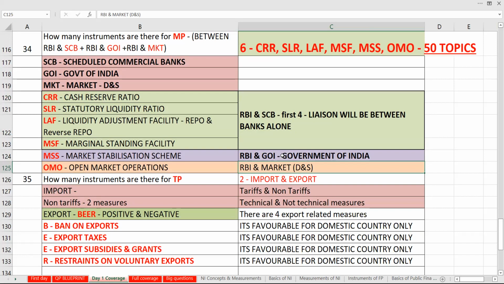Now I told you monetary policy is 6 instruments, fiscal policy is 4 instruments, and how many instruments are there for trade policy? It is going to be 2 instruments. What are they? Import and export. In import, you will have tariff. You have two heads, tariff and non-tariff. In non-tariff, you will have 2 measures, technical and non-technical. See what I'm writing here. I'm writing here 2 measures, so that the next line you will understand easily.